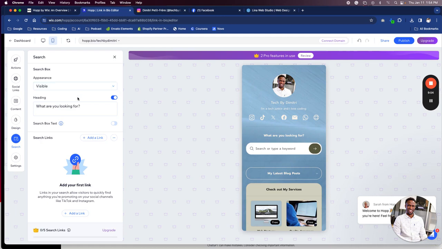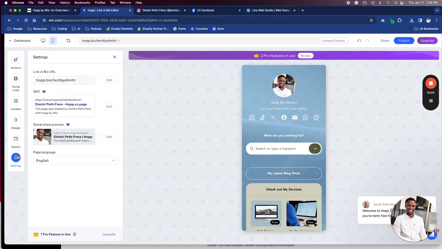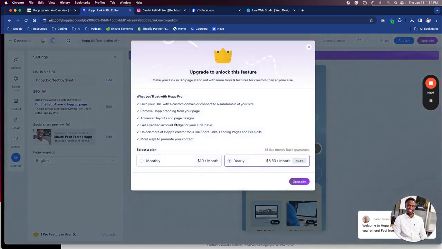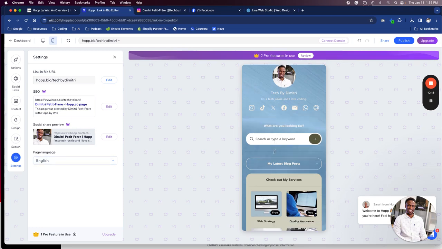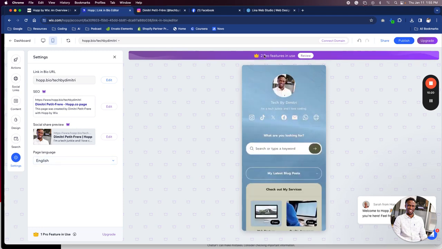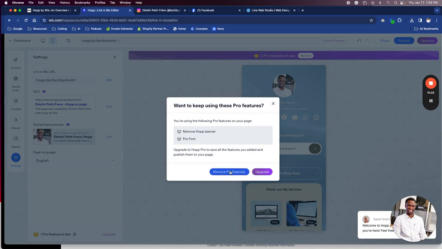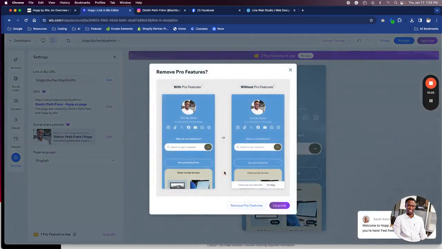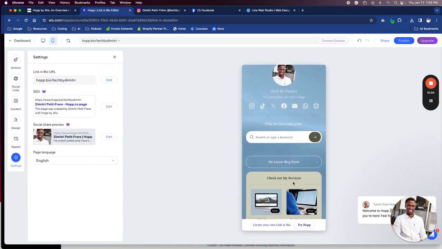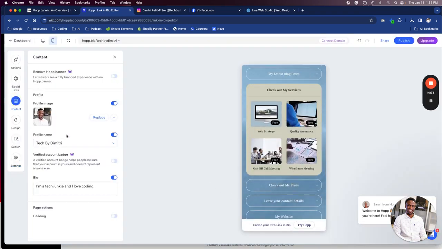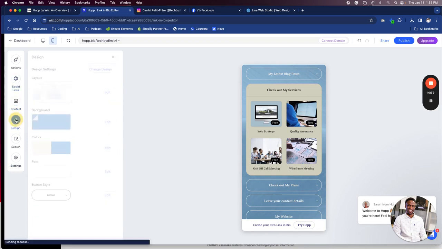Search, appearance visible. What are you looking for? Okay, gonna sit here, edit. All right, so it looks like I did everything I was supposed to. It says 2 pro features in use. Remove pro features because he's not paying right now. Remove pro features. Okay. Check out my services. I don't like the way that looks.